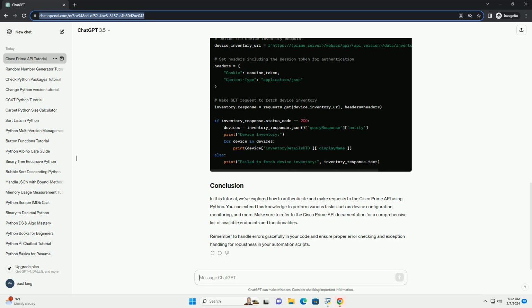Make sure to refer to the Cisco Prime API documentation for a comprehensive list of available endpoints and functionalities. Remember to handle errors gracefully in your code and ensure proper error checking and exception handling for robustness in your automation scripts.